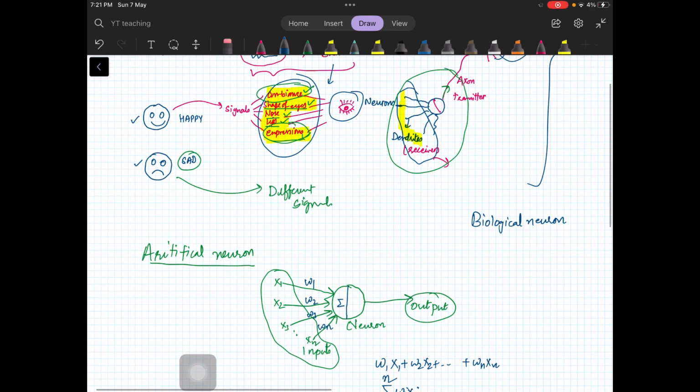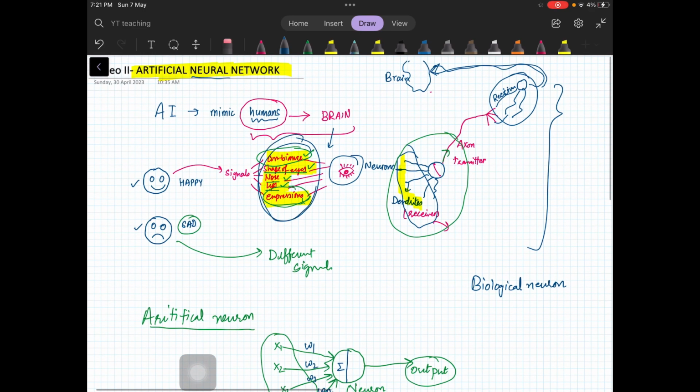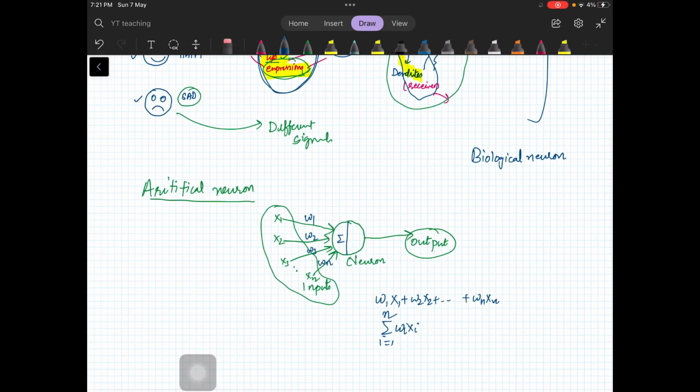Now, I told you that not only these signals, you also use some of your intelligence, like maybe neurons are doing something else from past experience. That job will be done by a non-linear function, which we call the activation function. So apart from your signals, you are using some other knowledge, and that comes from the activation function.